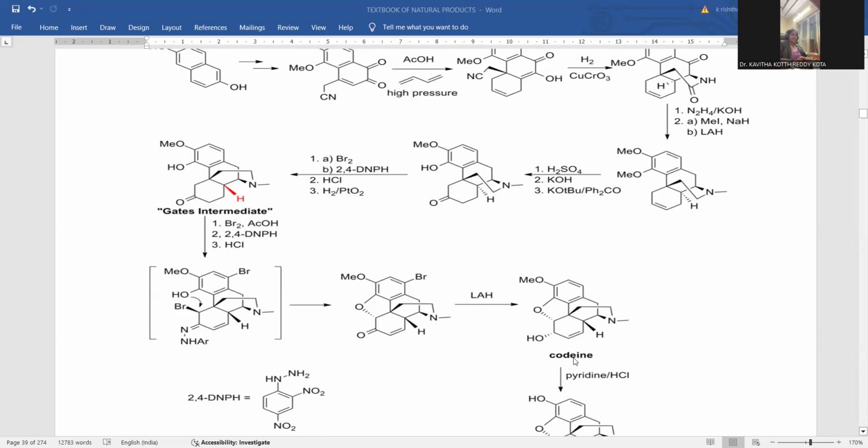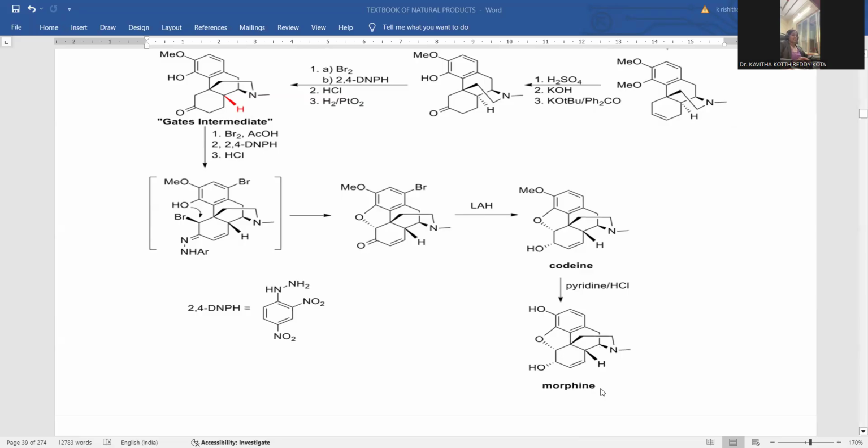What difference can you notice between codeine and morphine? If the methoxy is converted into hydroxy, that is called morphine. So here the methoxy analog of morphine is called codeine. So this is the intermediate generated by this reduction with lithium aluminum hydride. So here is the codeine intermediate.